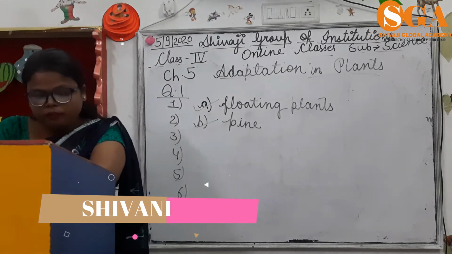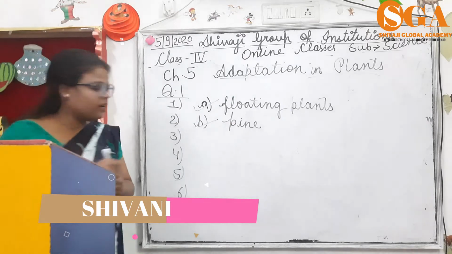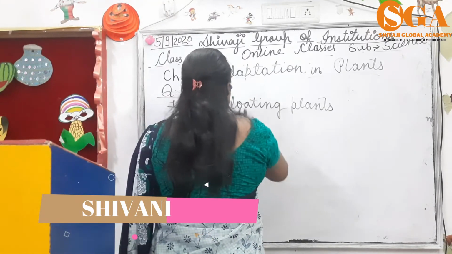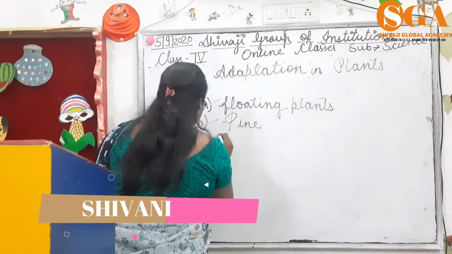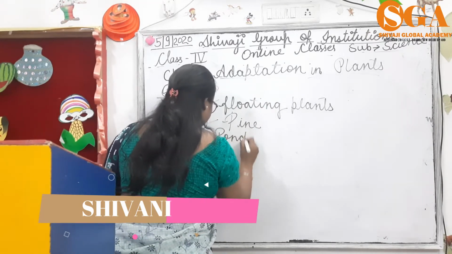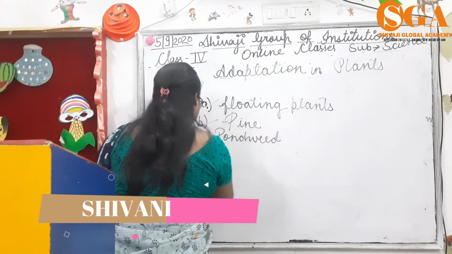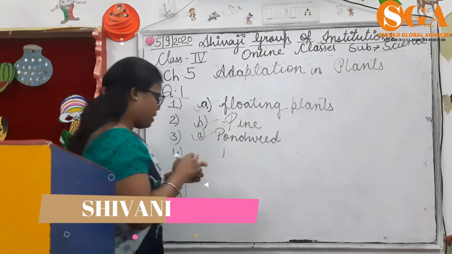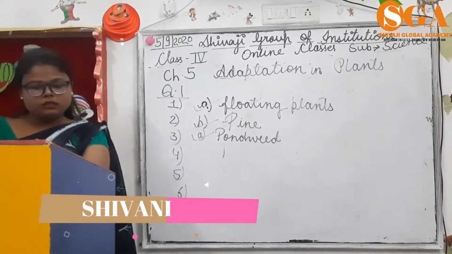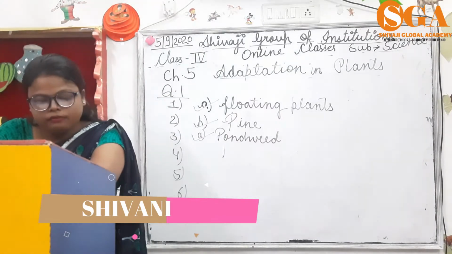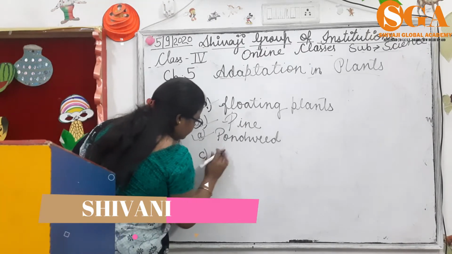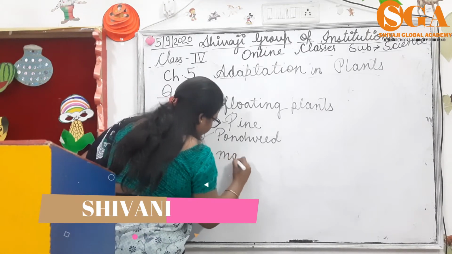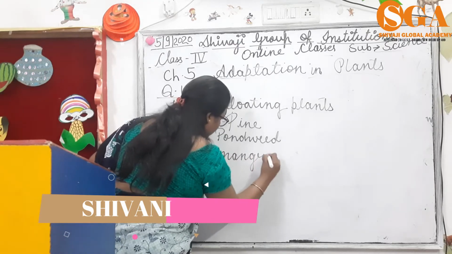Third one, which of the following is an underwater plant? Answer is pondweed. Tick in A part. Fourth one is, breathing roots are found in mangrove. Tick in C part.